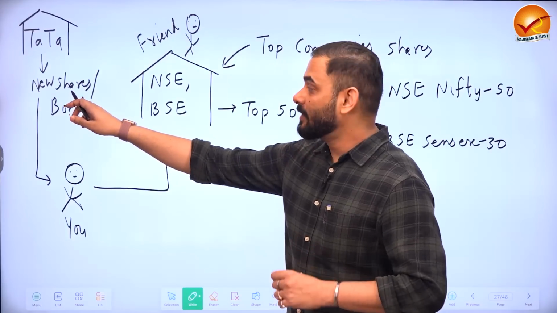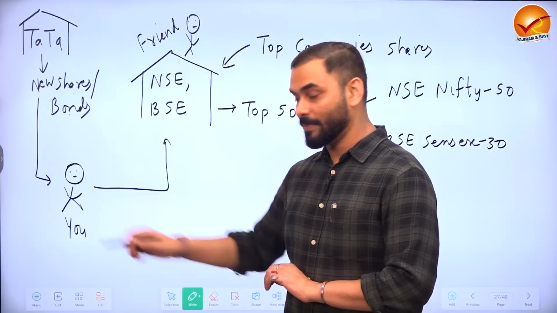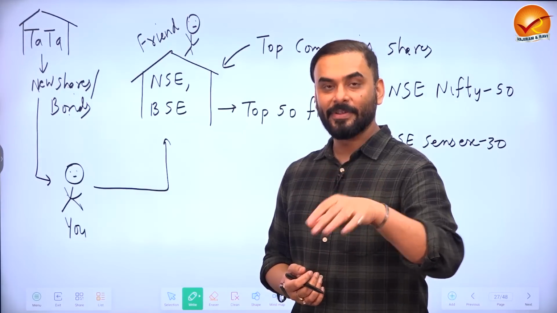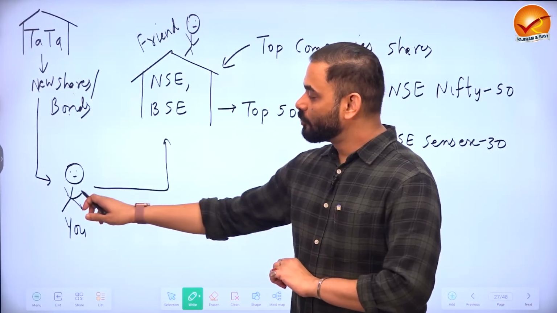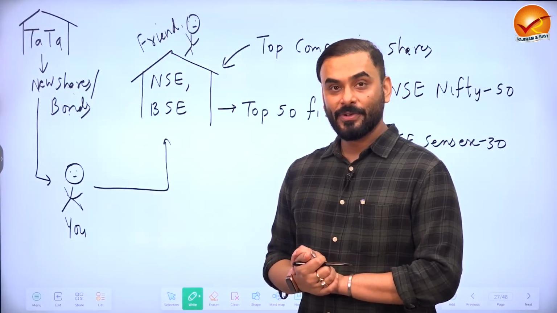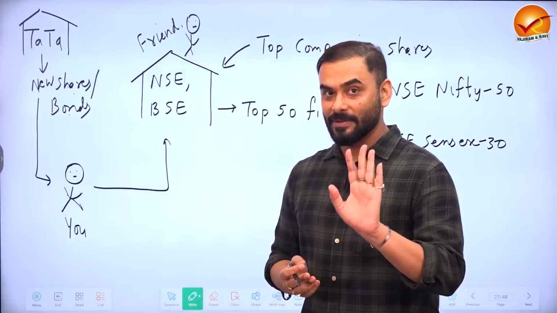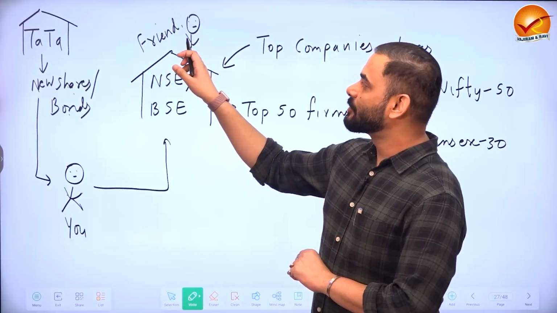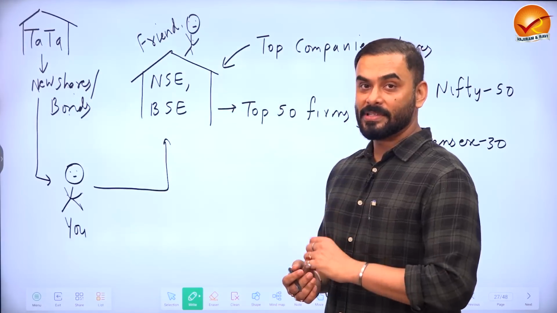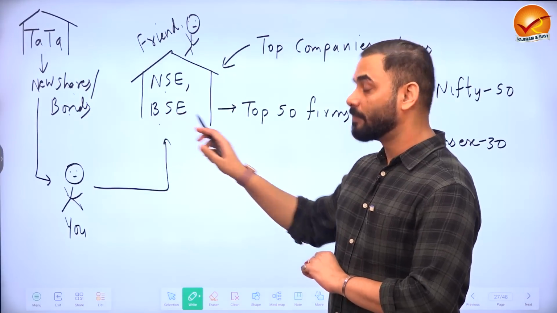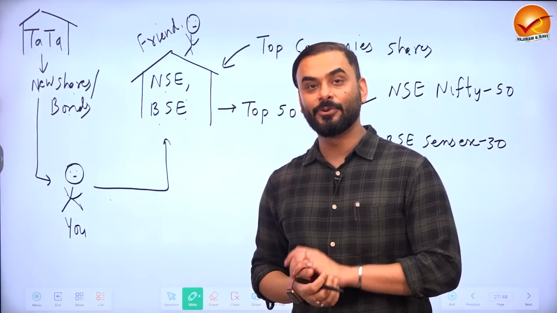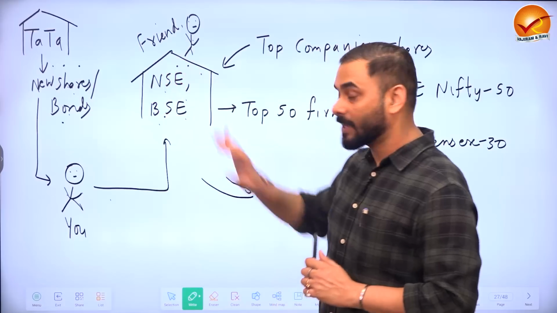Now, suppose they sell the shares and bonds to you. In the story, you are the buyer. So where did you buy it? Primary market. So the capital market has one segment called the primary market, where new shares and bonds are sold. Now suppose you want to sell the shares or bonds of Tatas to your friend. When you sell them, they are not new shares and bonds. They are already used. So you will sell them to your friend in a market called the secondary market. For example, the National Stock Exchange and Bombay Stock Exchange. So when you sell the share, it is the secondary market. So the capital market is divided into two segments, primary and secondary.